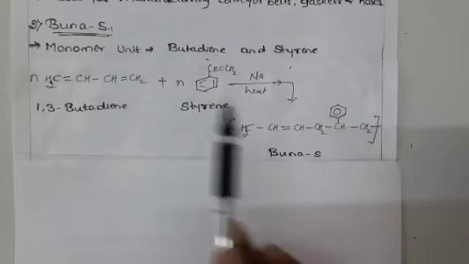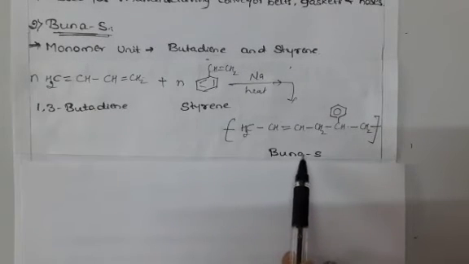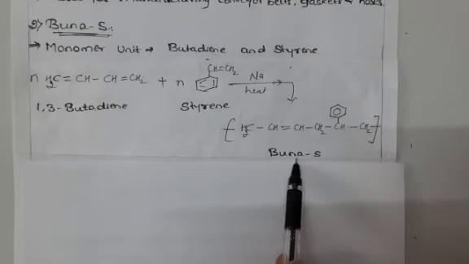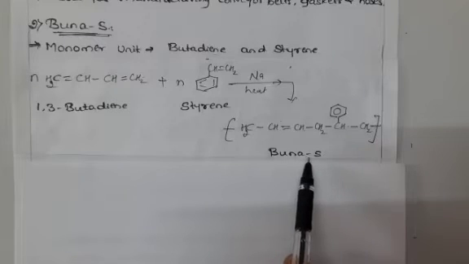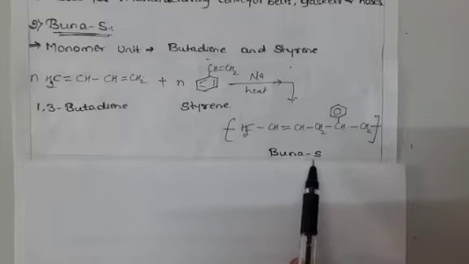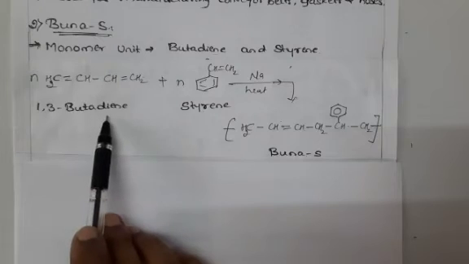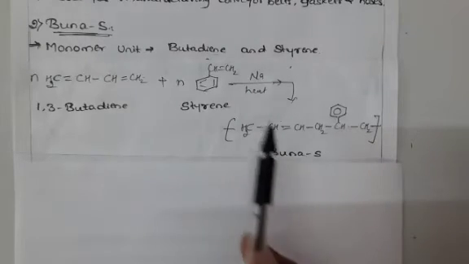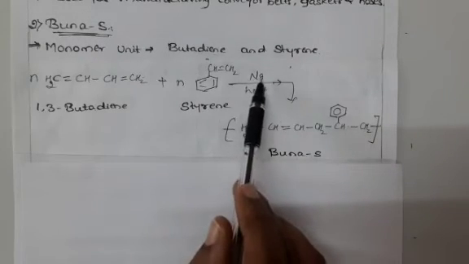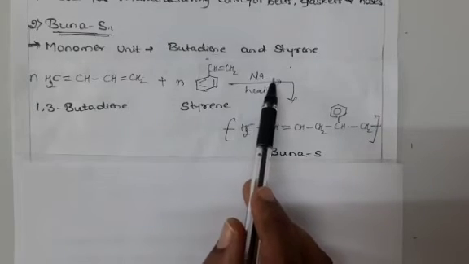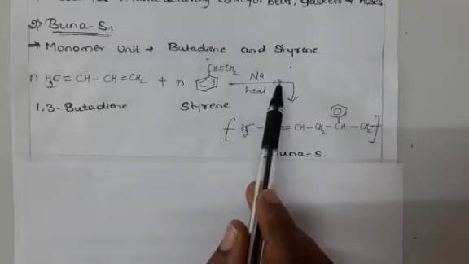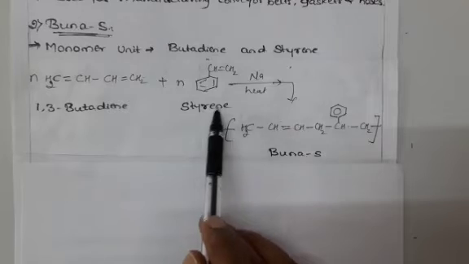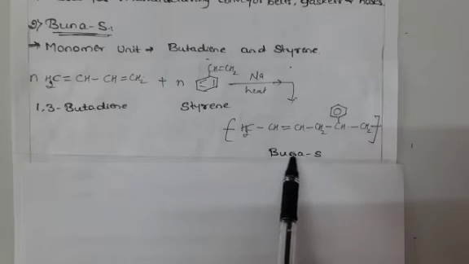It forms the Buna-S structure. The name Buna-S comes from Bu for butadiene, Na for sodium which we are using here, and S for styrene.